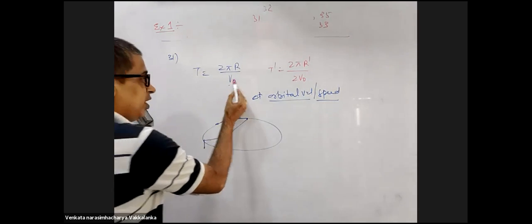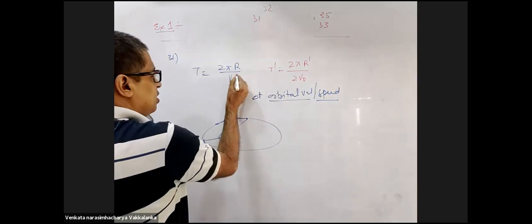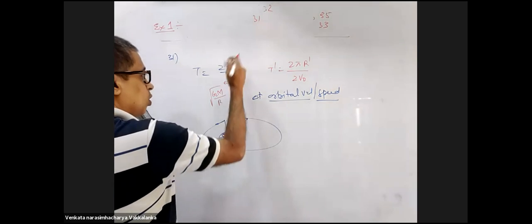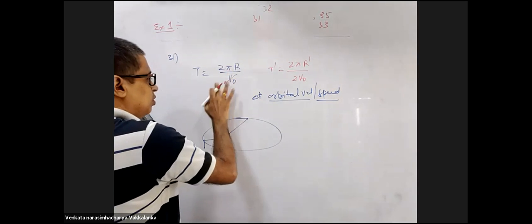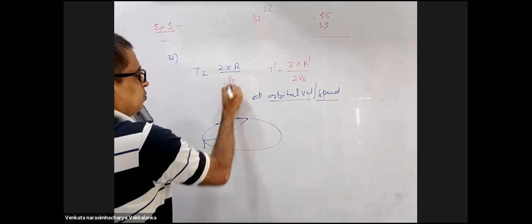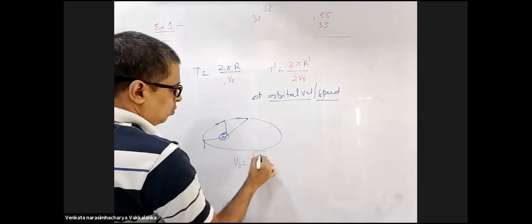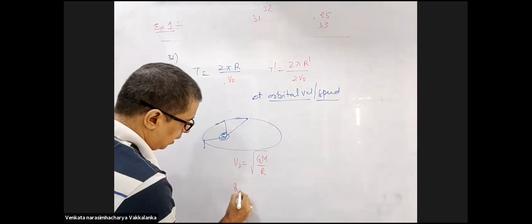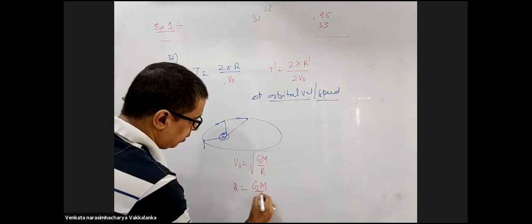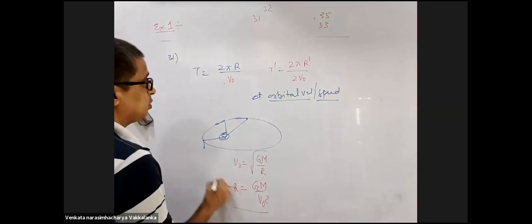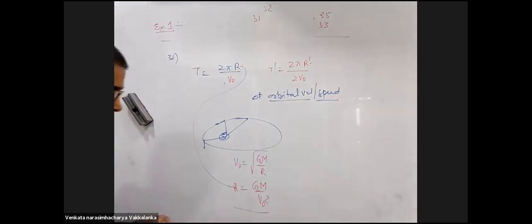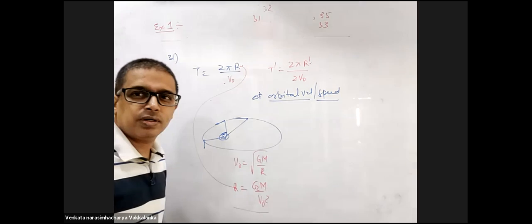Now, v and v naught are dependent on the radius. v naught is root over GM by r. Or replace r in terms of v naught. Do the reverse. v naught is root of GM by r, so r is equal to GM by v naught square. Substituting this r here, similarly r dash here. Divide both, you will get the answer.